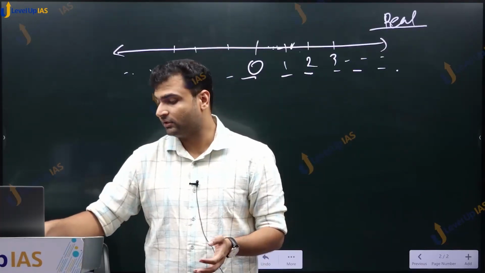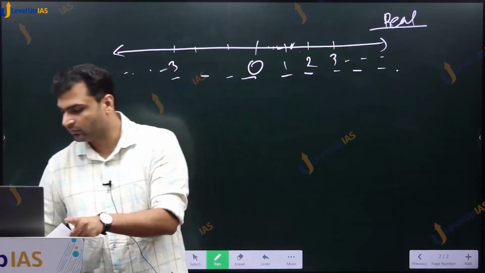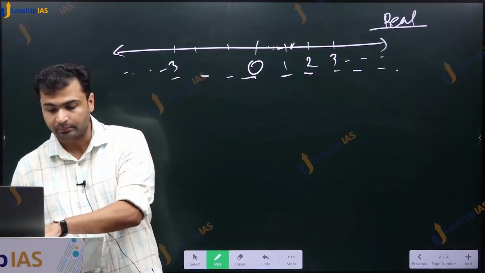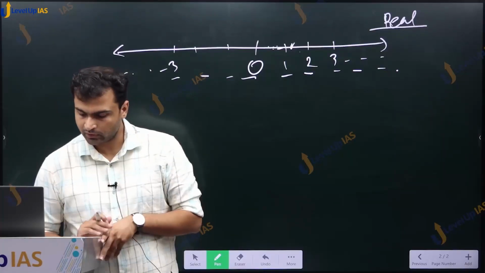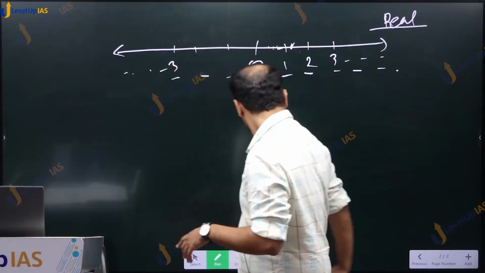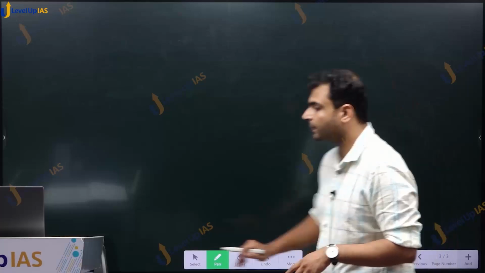And there was a question on this. Let me find it, I'll write it down. This came in CSE 2020.